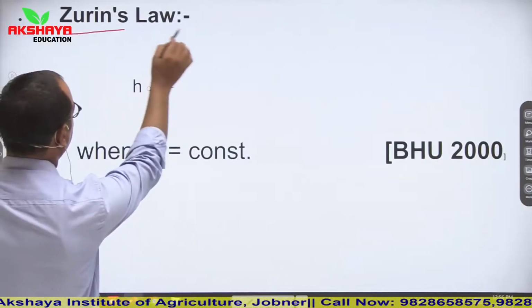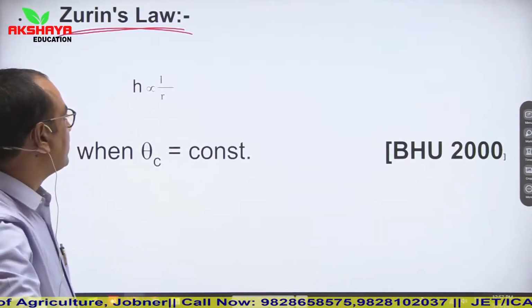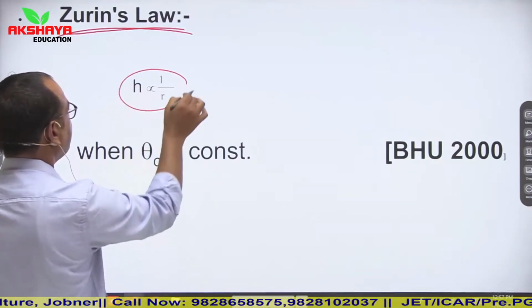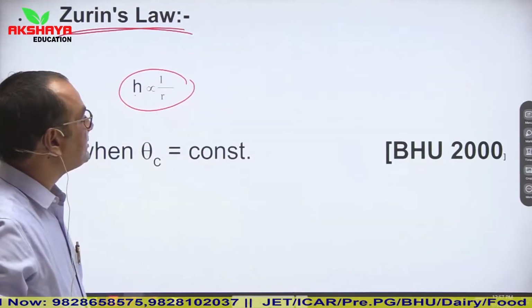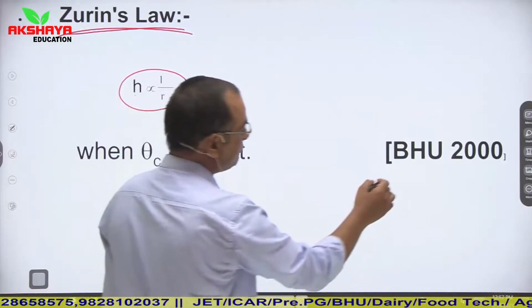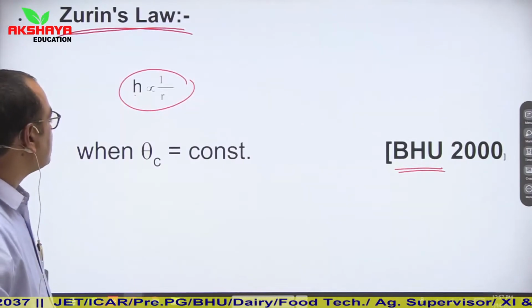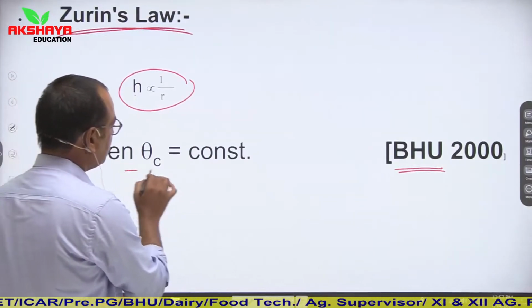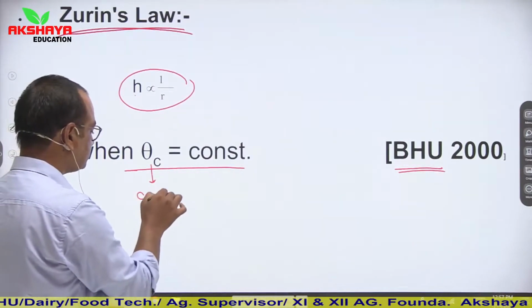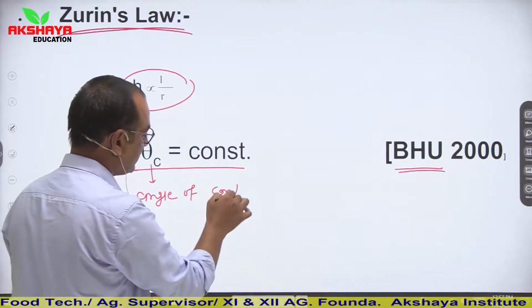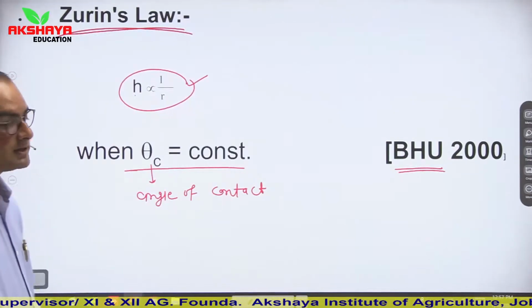Then this is another important law related to surface tension and is known as Jurin's law. So what is Jurin's law? Jurin's law is that vertical height is reciprocal to radius. It is asked in your BHU exam, Banaras Hindu University exam. So height is inversely proportional to r, but the condition is that theta c is constant. It means here angle of contact should be constant. In this condition, height is reciprocal to radius of meniscus.